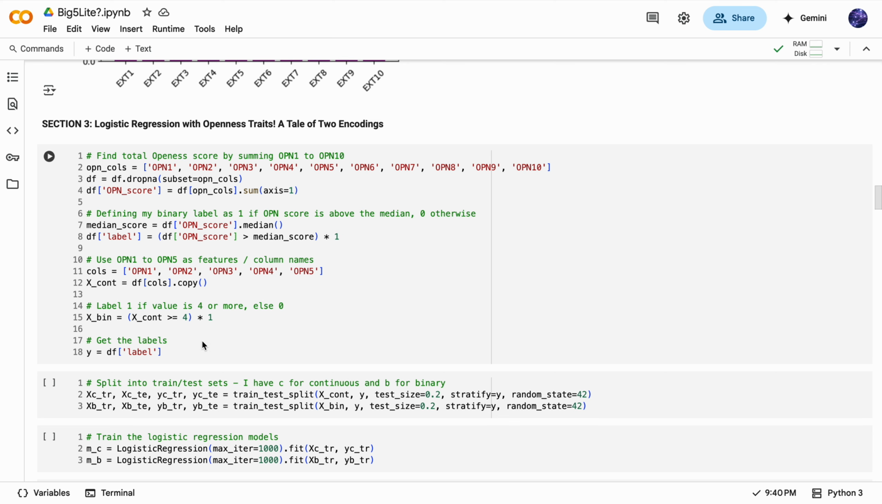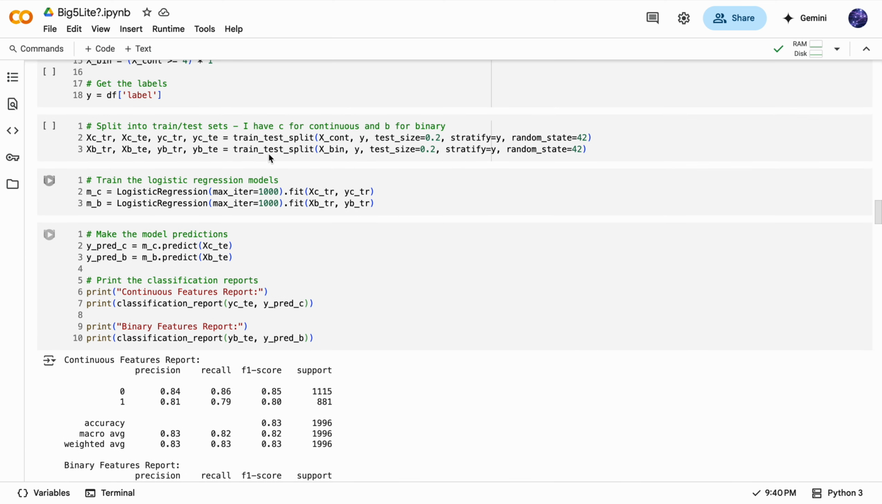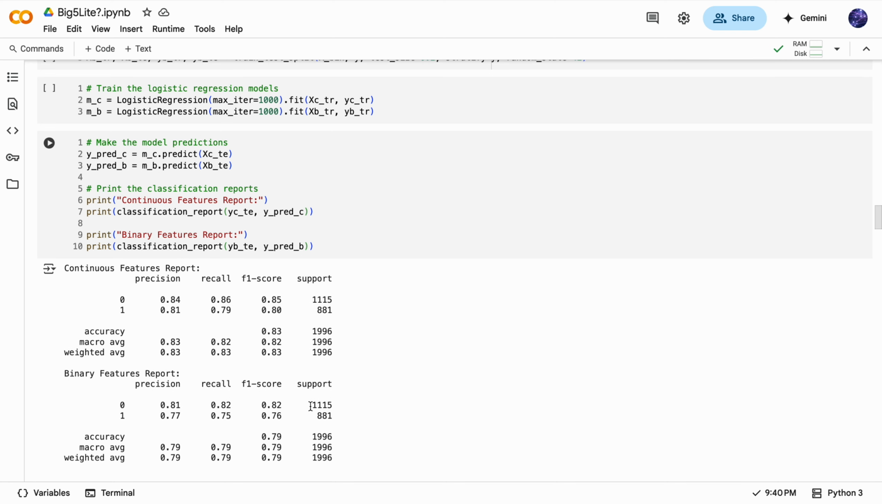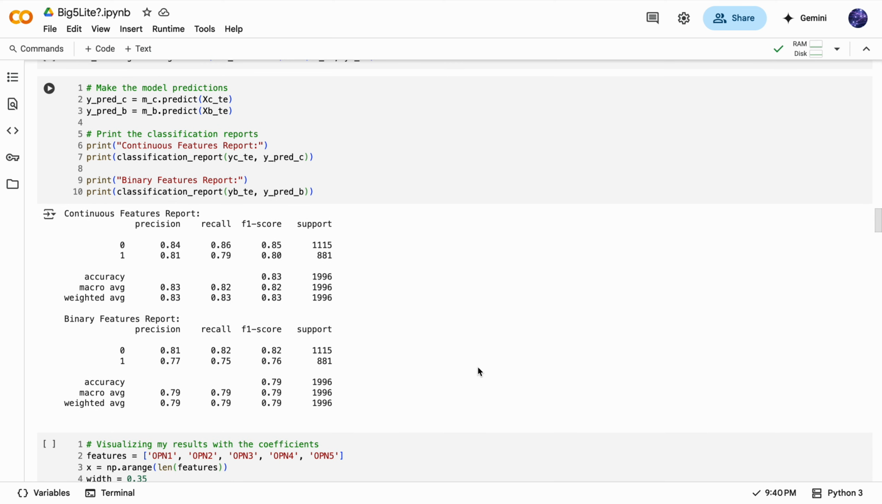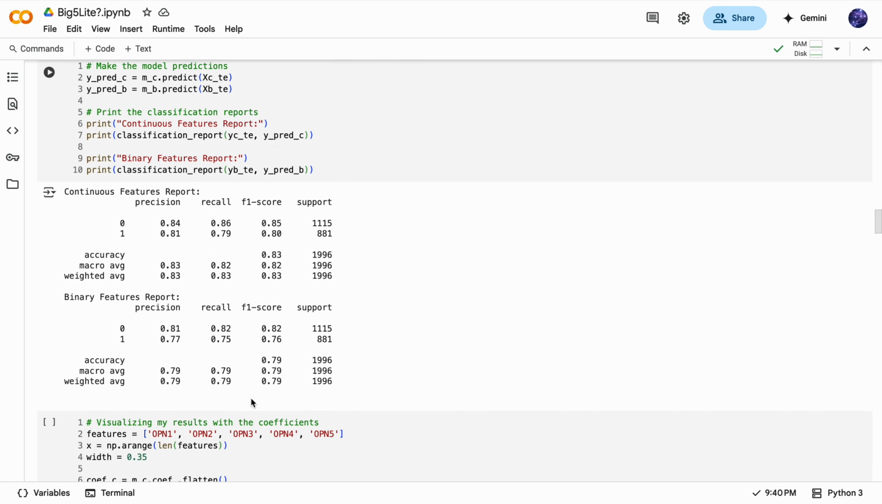And the continuous model reached 83% accuracy, or around it, and the binary version dropped to 79. So binarizing may have made the model simpler, but we definitely lost some useful information here.